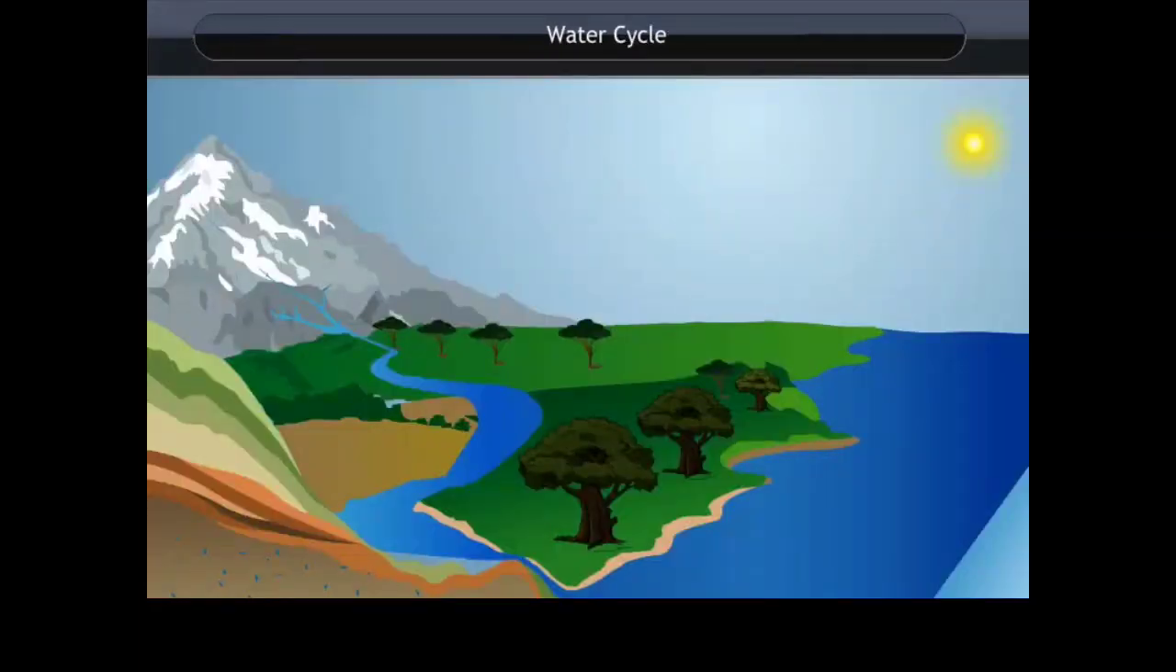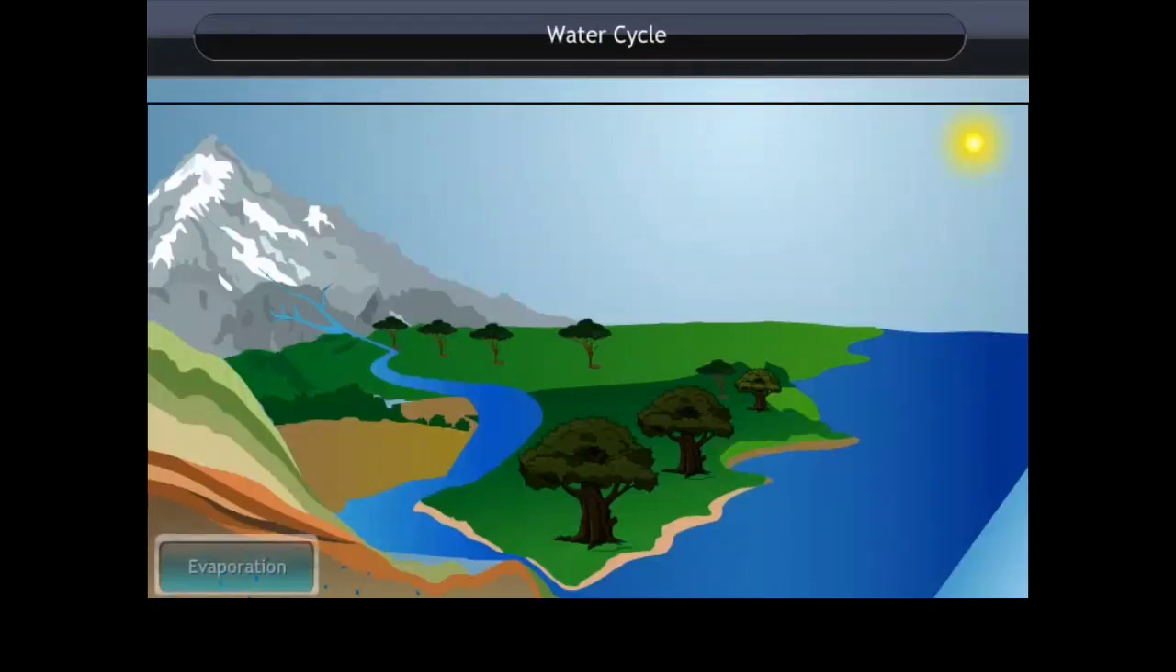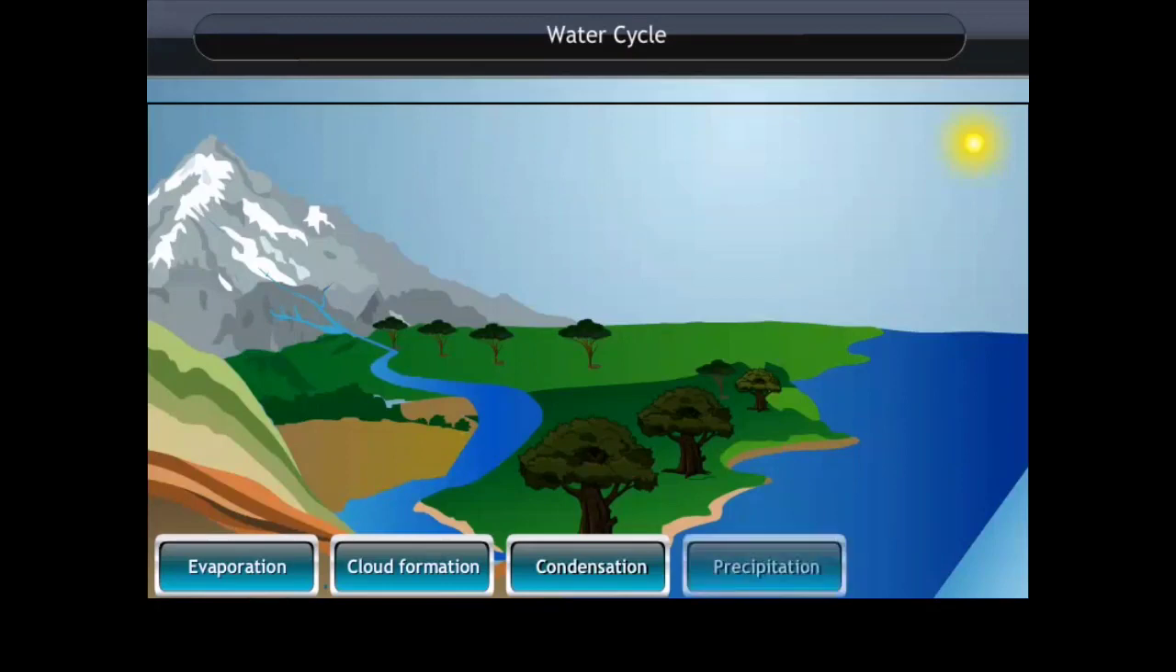The water cycle. The circulation of water between ocean and land is known as the water cycle. This cycle is made up of a few main parts: evaporation and transpiration, cloud formation, condensation, precipitation, and water collection.